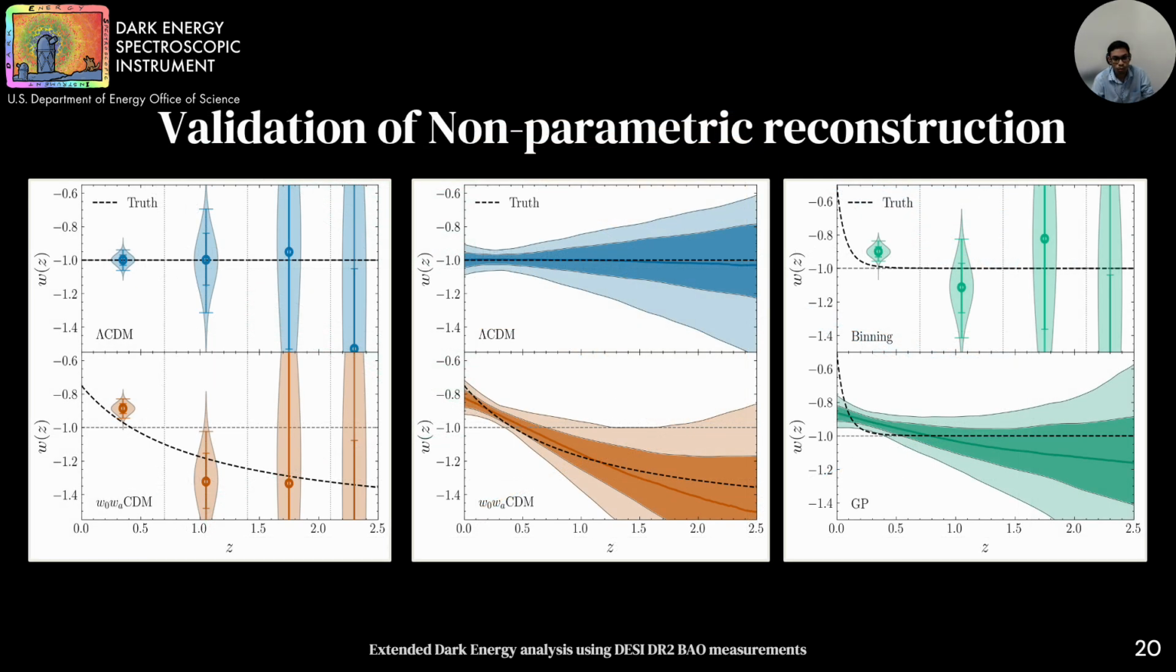In the appendix of the paper, you can also find the detailed validation of these non-parametric methods using mock data. Each panel here shows how well different reconstruction techniques recover a known input w(z), shown as the dashed black line.